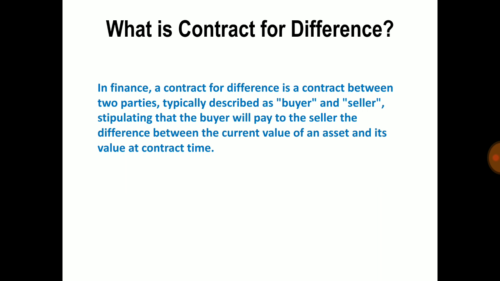So let us begin. What is contract for difference? Contract for difference are a type of financial product that allows traders to speculate on the price movement of an underlying asset like gold, silver or oil instead of taking the physical ownership of the product.